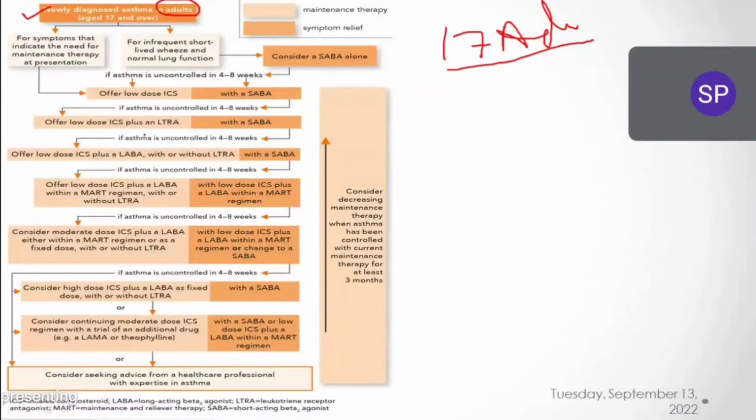See here we have 2 different colors. One is dim color, that is maintenance therapy, and the second orange dark color is symptom relieving therapy. Maintenance therapy is 1 and relieving therapy is 2.